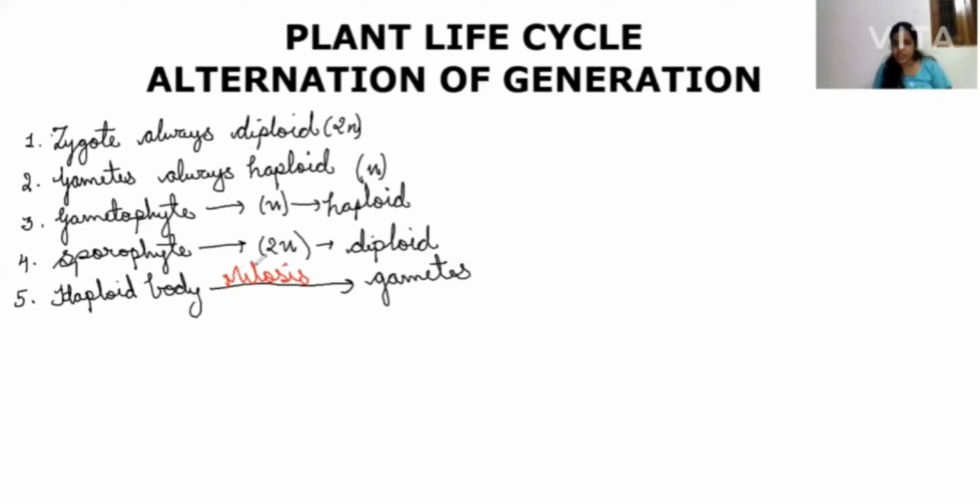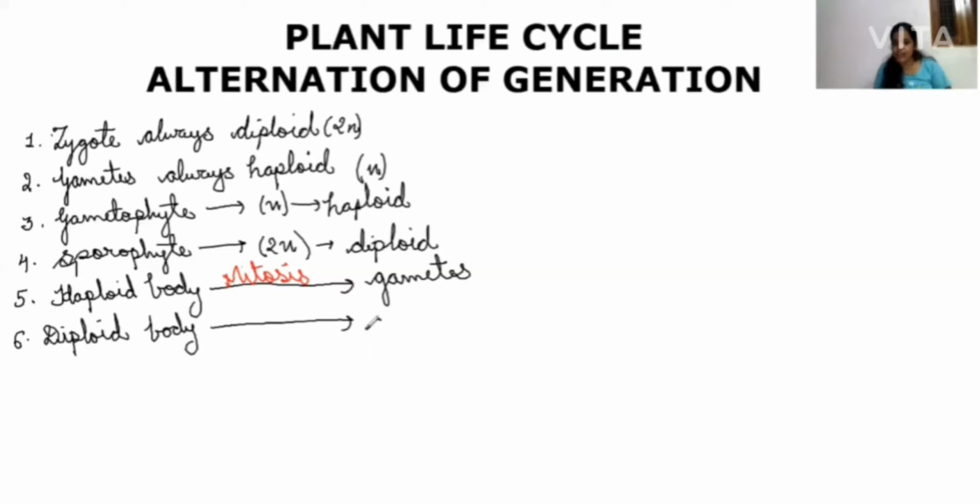Clear? Now coming to the diploid body, point number 6. If the body is diploid, then what type of division will there be for gamete formation? Reductional division, because 2n needs to be converted into n, as gametes are always haploid.